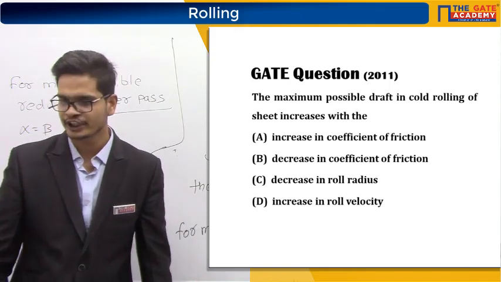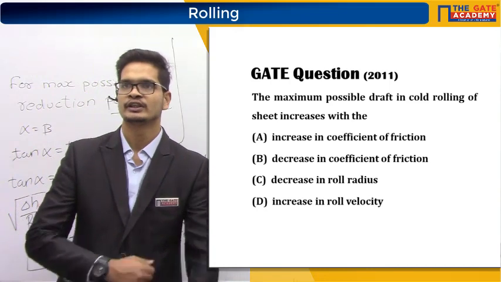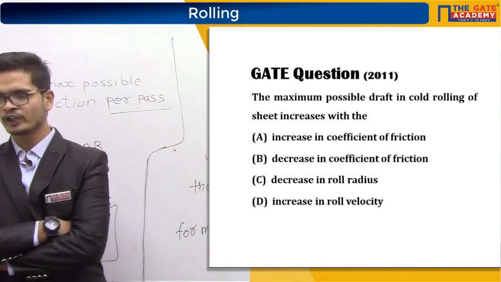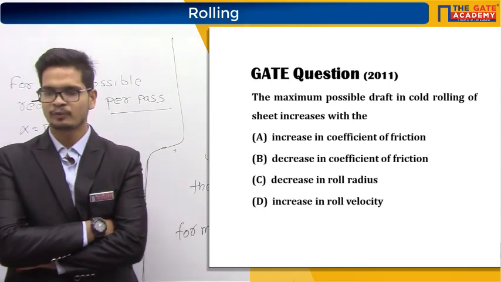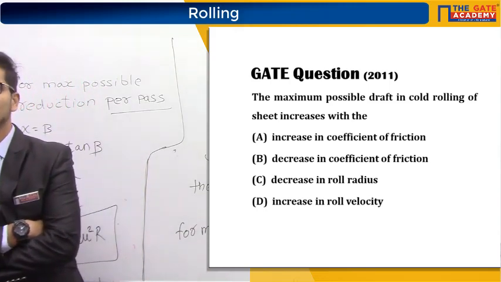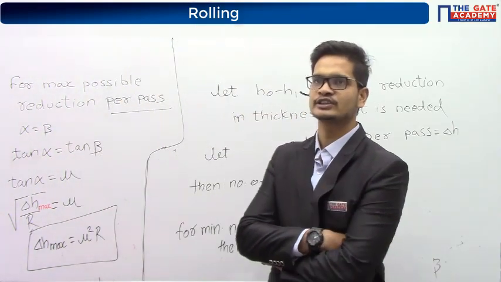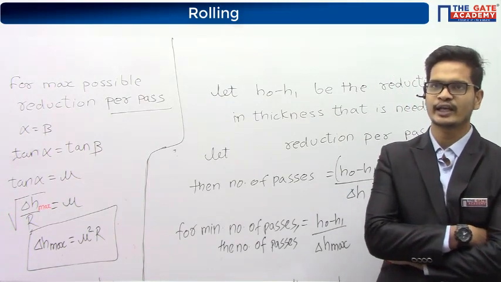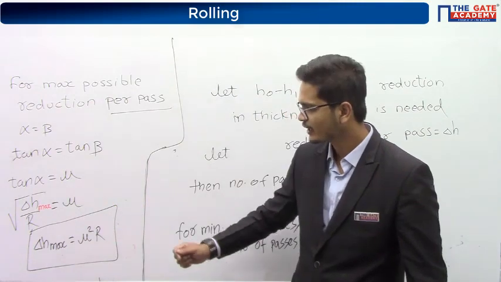So, on the secondary screen, you can have a look at the question. The question is the maximum possible draft, that is delta H. They are talking about the maximum possible draft in cold rolling of sheet metal, which increases with. There are four options. What is the maximum possible draft? It is delta H. At the start of the class, I told you H0 minus H1, that is delta H, is the maximum possible draft.